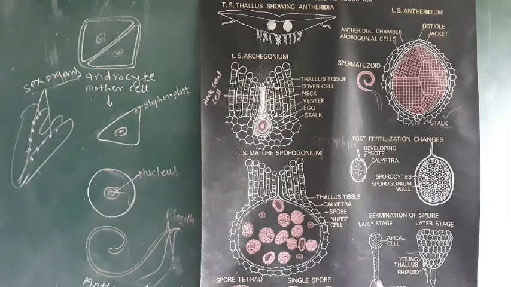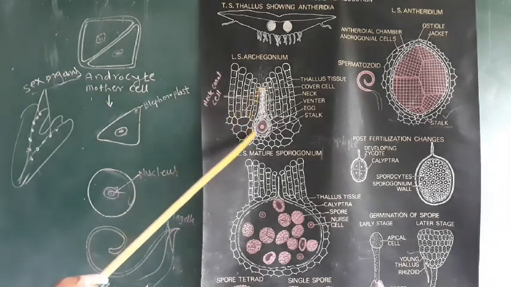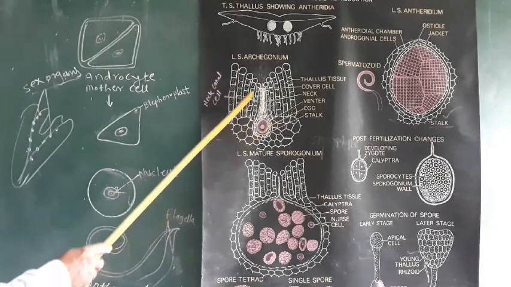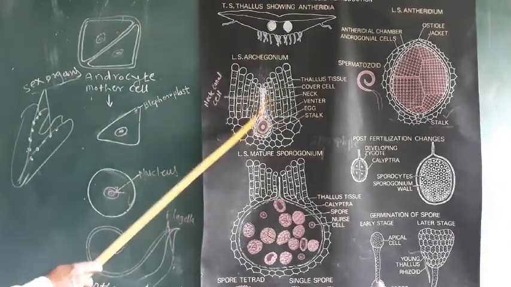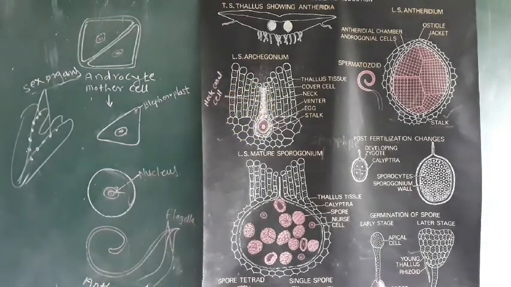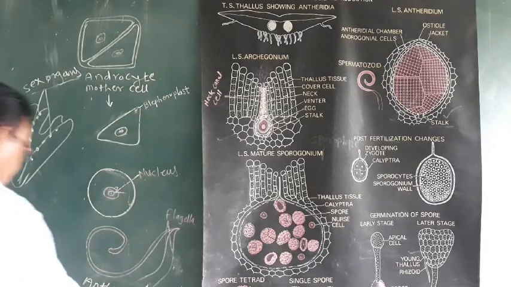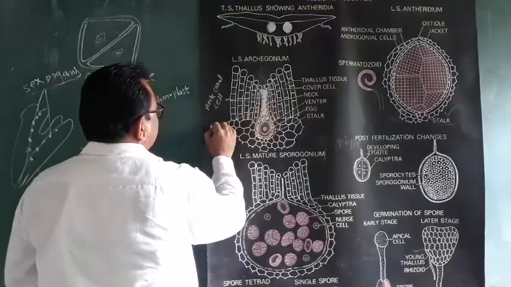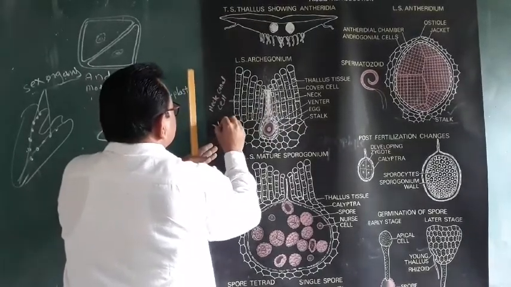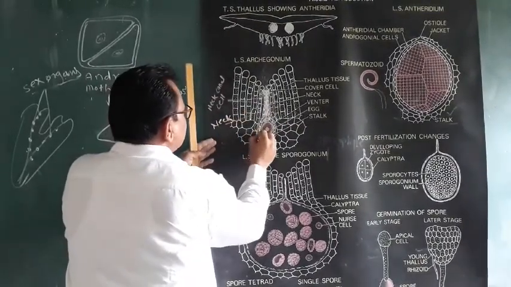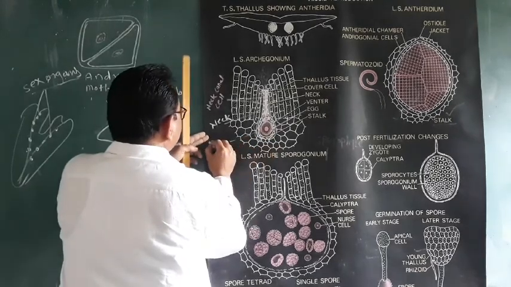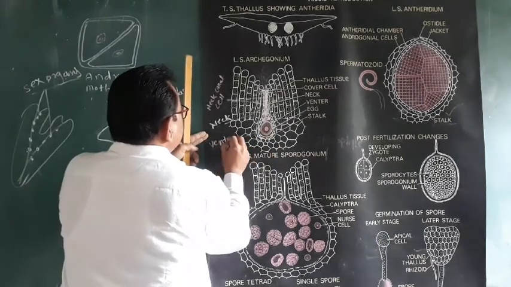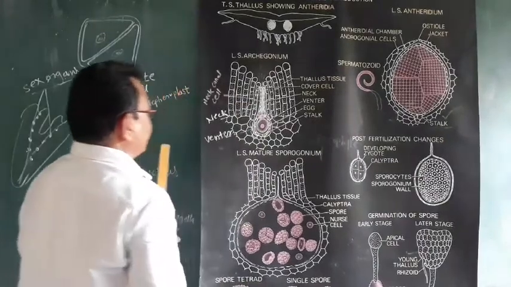Now the structure of archegonium. Each archegonium is a flask shaped structure, and it has mainly two parts: the upper part is the neck, and the lower basal swollen portion is called the venter of the archegonium.